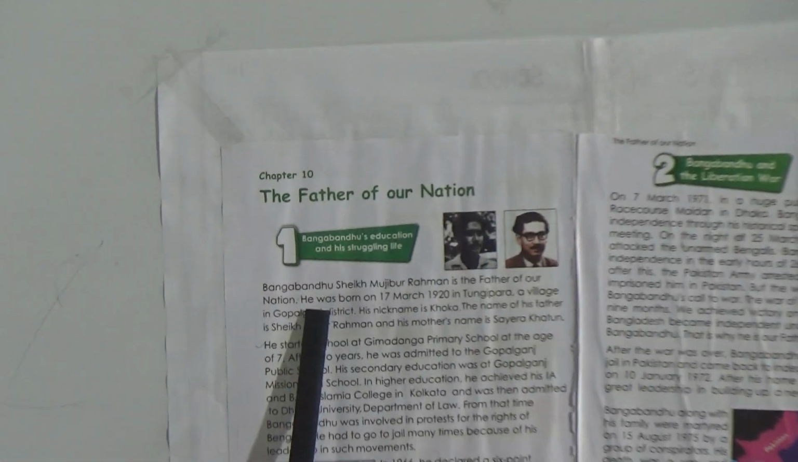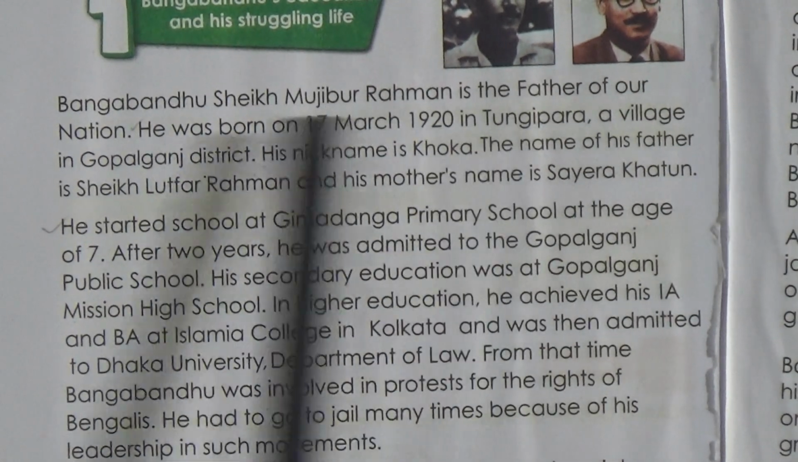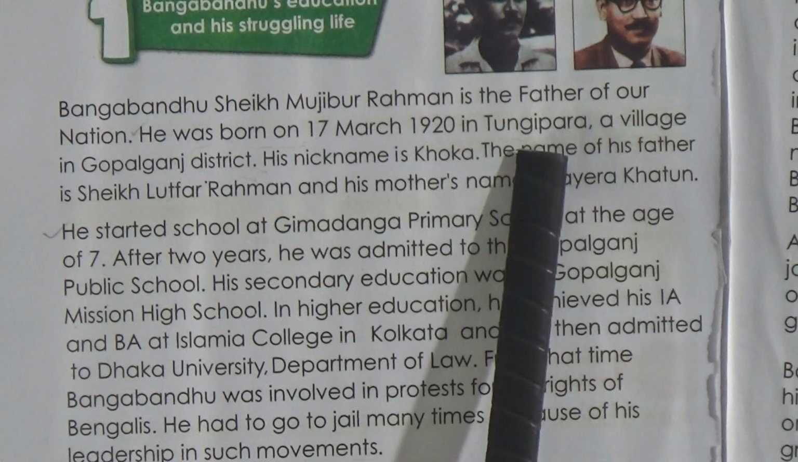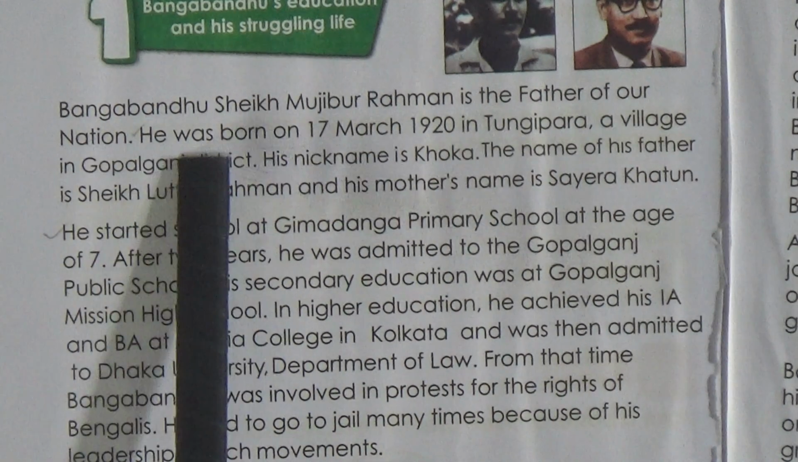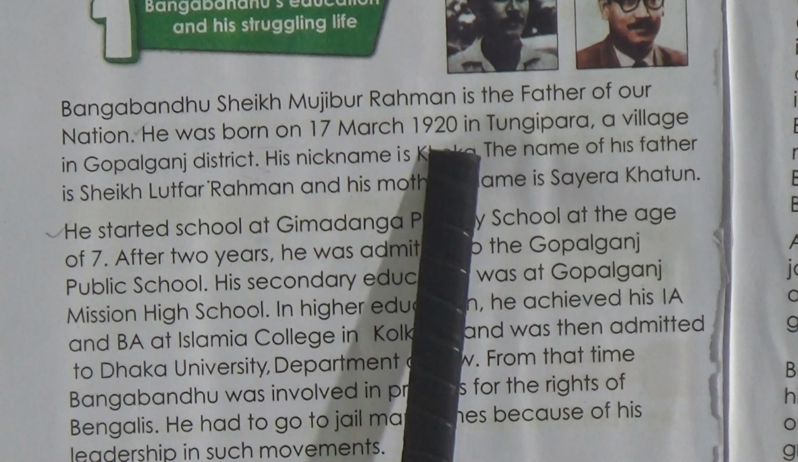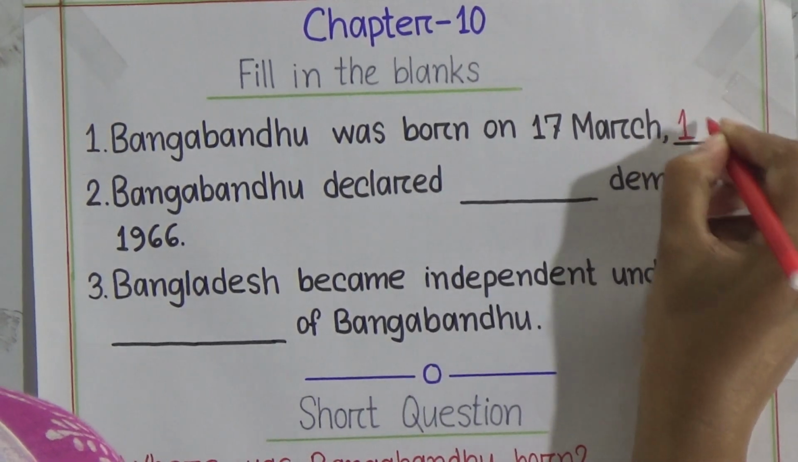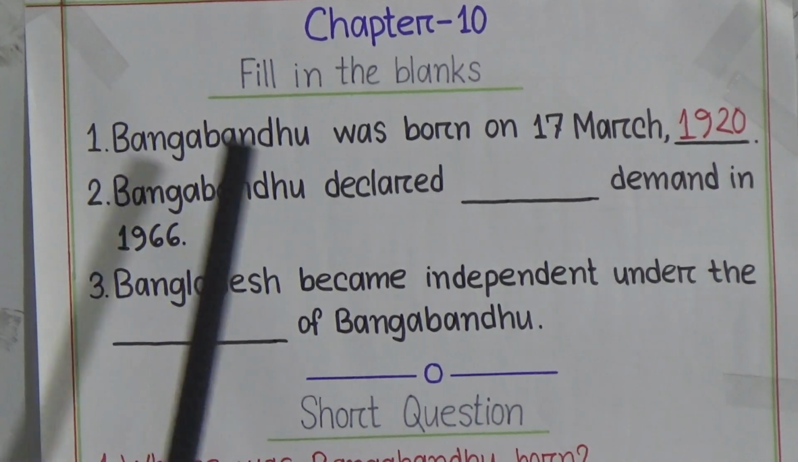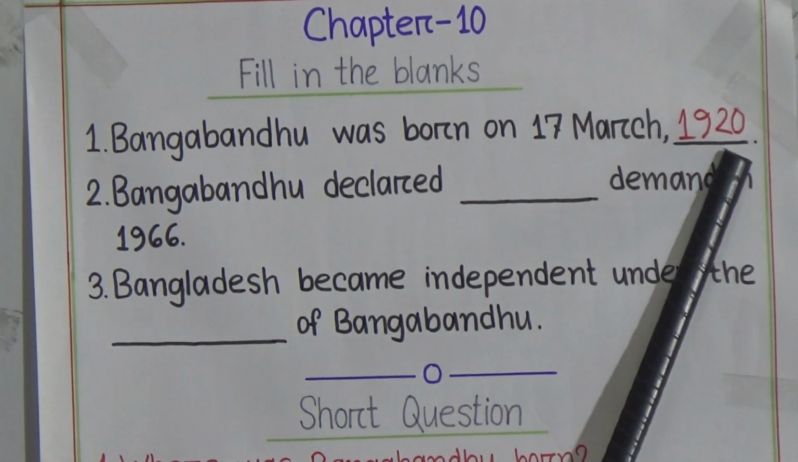Students, open your book and come to page number 58. Look at this sentence. He was born on 17th March 1920 in Tungipara, a village in Gopalganj district. Here he means Bangabandhu. So in the gap you have to write 1920. Then the sentence will be Bangabandhu was born on 17th March 1920.